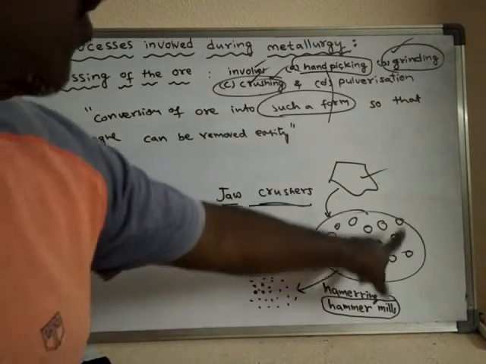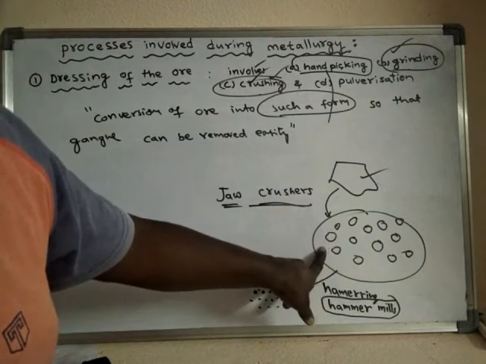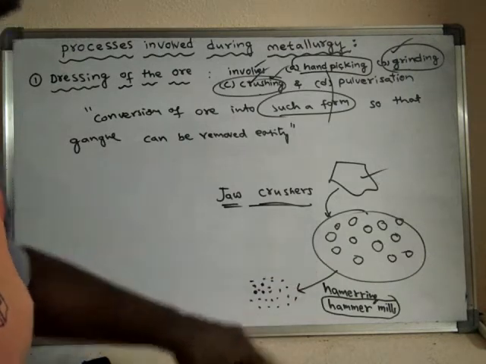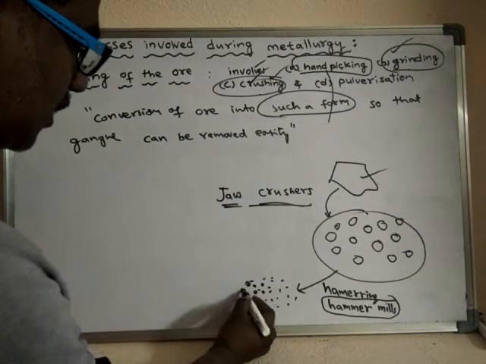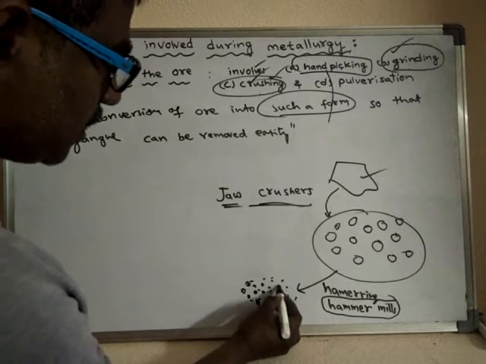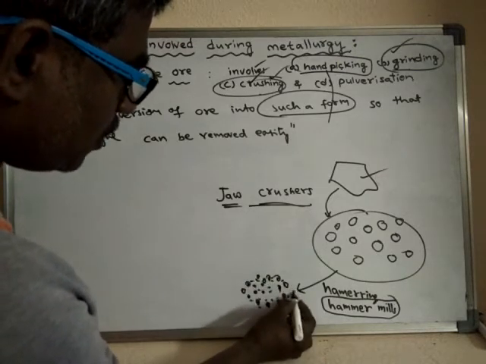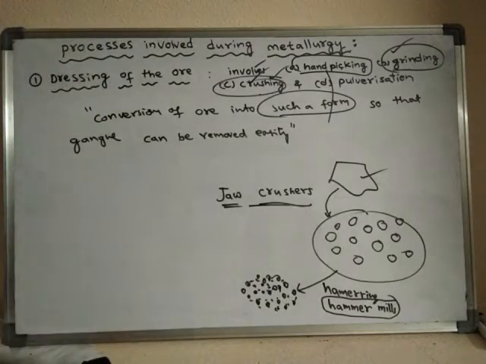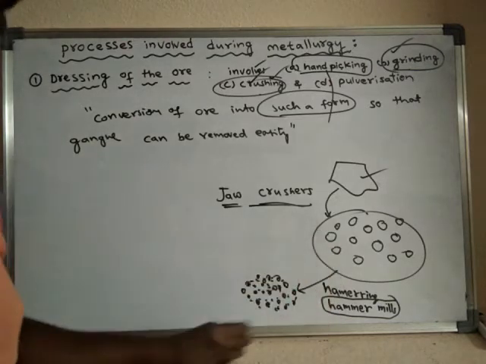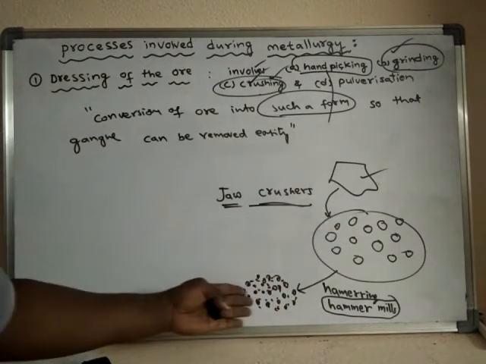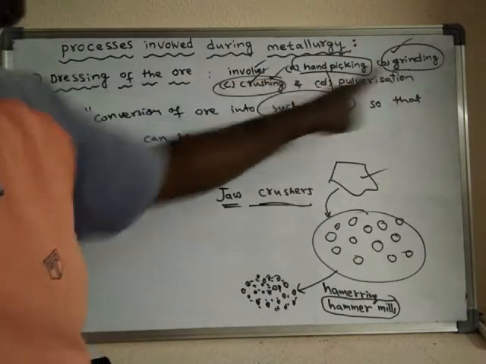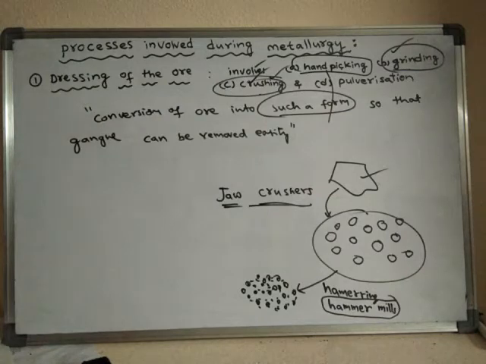The conversion of somewhat large size particles into very fine, small size particles. Large size particles are hammered into small size particles. That process is said to be hammering. So here it is nothing but grinding only. It involves both grinding and crushing.